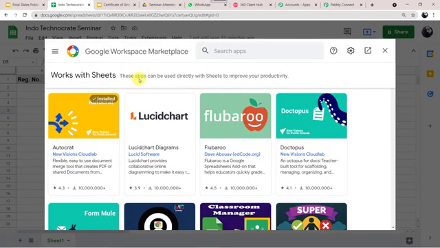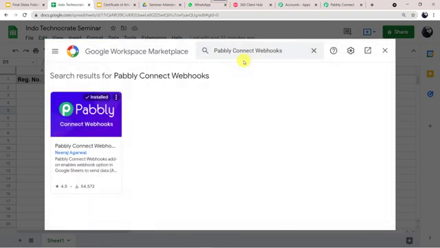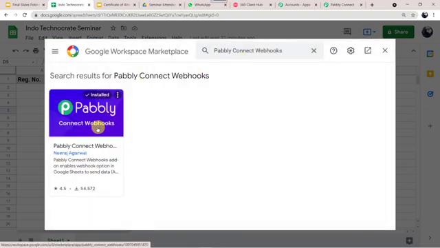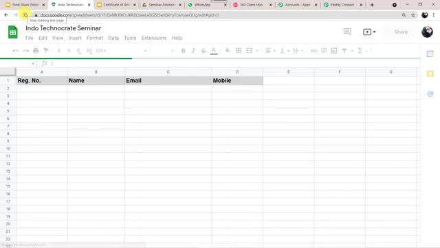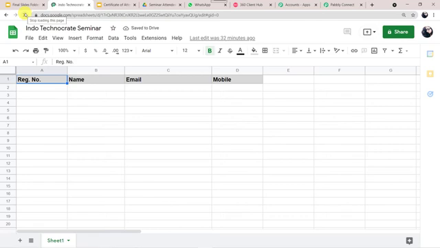Okay, the page is getting loaded and it has taken us to Google Workspace Marketplace. Here in the search bar, we have to search for Pabbly Connect Webhooks. Just click on this. You have to install Pabbly Connect Webhooks on your system. As you can see, it has already been installed on my system. I'll just close this window. And after installing Pabbly Connect Webhooks on your system, you have to refresh your Google Sheet. I repeat, after installing Pabbly Connect Webhooks, you have to refresh your Google Sheet.